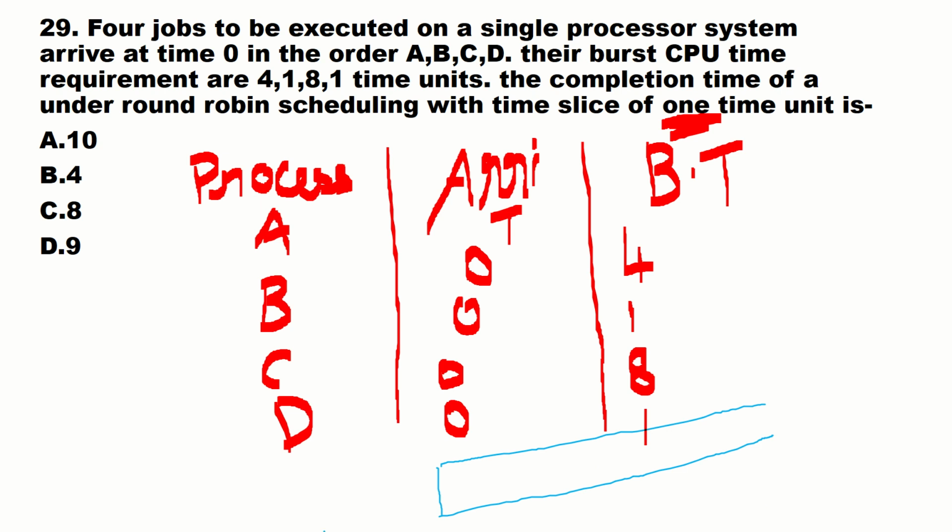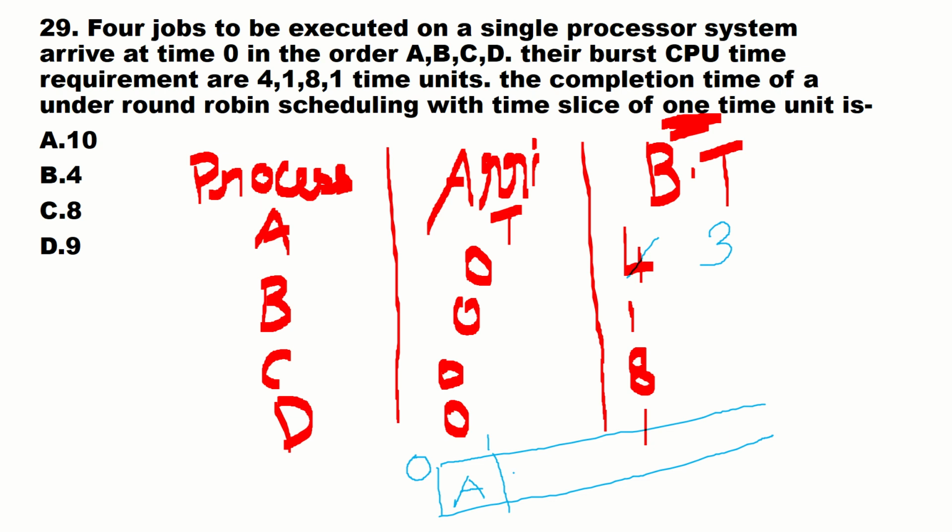So first, which process? It will be starting from A. First, it will always be based on first come first serve. So the first process is which one? A. So right here A, and it will begin from 0. And what is the time quantum given? That is 1. Okay. So here it will become 3.